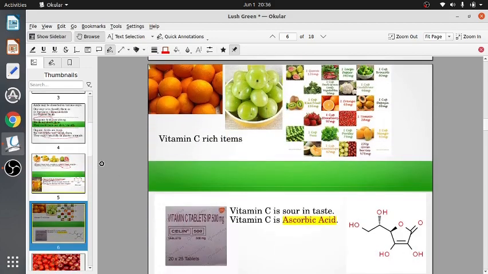Now these are some vitamin C rich fruits. Oranges, the amla or gooseberry, these are substances rich in vitamin C, and there is a tablet of vitamin C. They all are sour in taste because they contain ascorbic acid. Ascorbic acid is another name for vitamin C, and vitamin C tablets are also sour in taste.